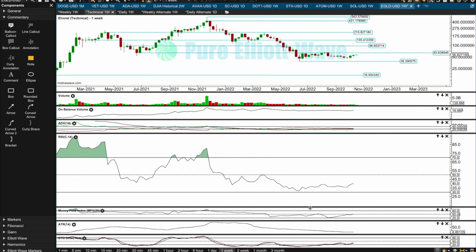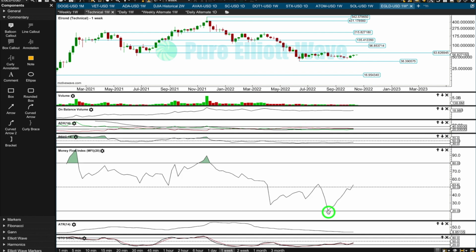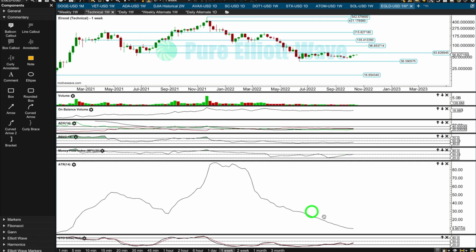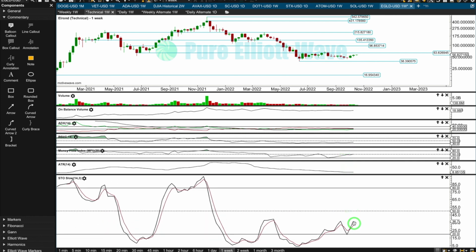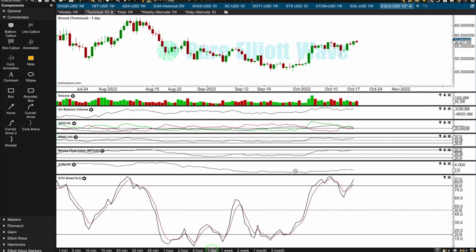No. So if it ever did, that would be extremely bullish. Money flow index made a low after price, so that's bearish. I'd read that as a leading indicator. That's also neutral. ATR declining as price moves sideways, normal behavior, and stochastics neutral. Let's look at that low at the daily chart level.